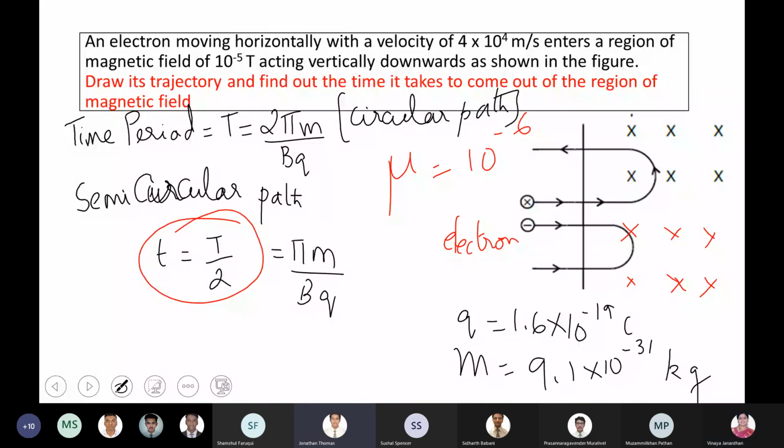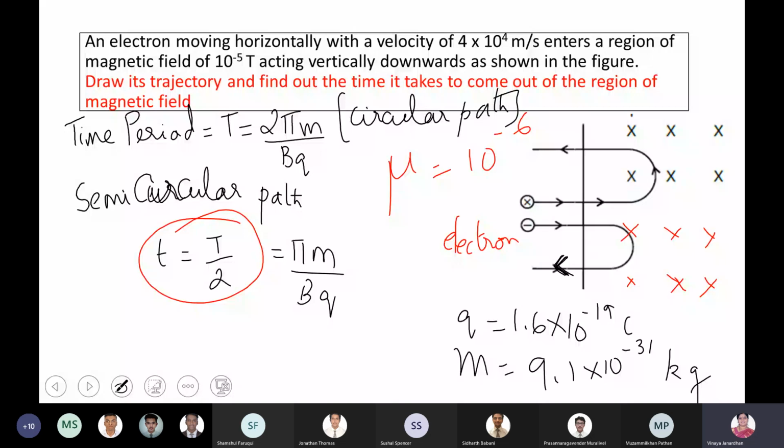Ma'am, for the direction of the trajectory of the electron, does it go in and then come out? Should the second arrow be outward? Second one, because it is an electron, right? It will be outward. Yeah, correct. It should be outward. If the diagram is given, you should understand it.